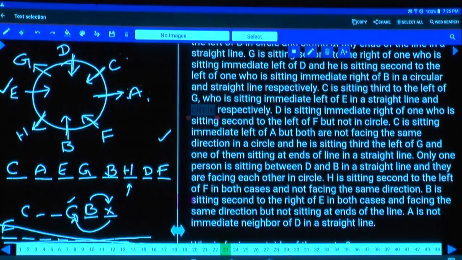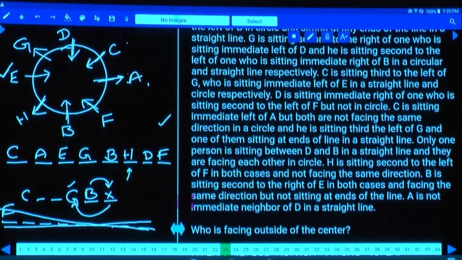D is seated to the immediate right of the one who is seated second, but not in the circle. C is to the immediate left of A, but both are not facing the same direction. And one of them seated at the ends of the straight line. Only one person seated between D and B in a straight line, and they are facing each other in a circle. H is seated second to the left of F in both the cases and facing the same direction. And B is seated second to the right of E in both the cases.